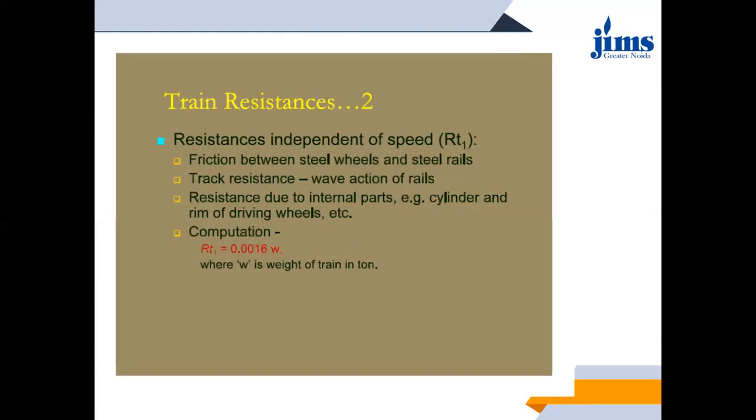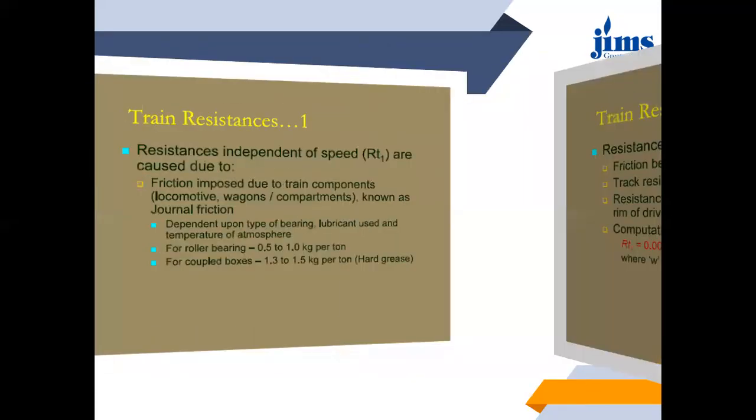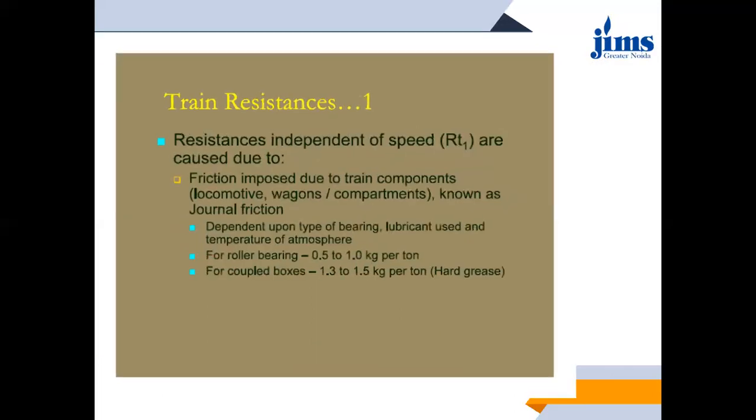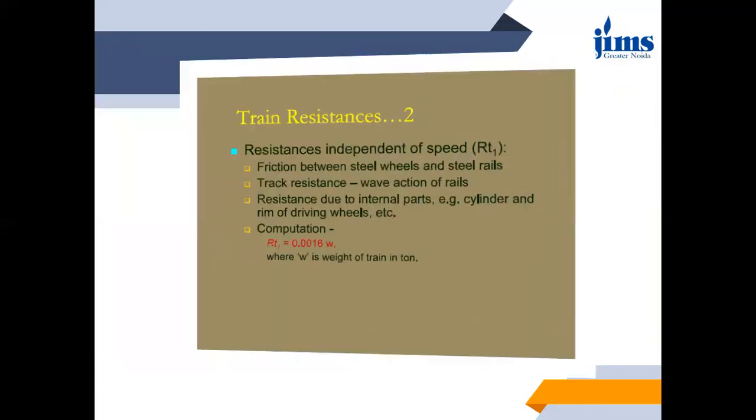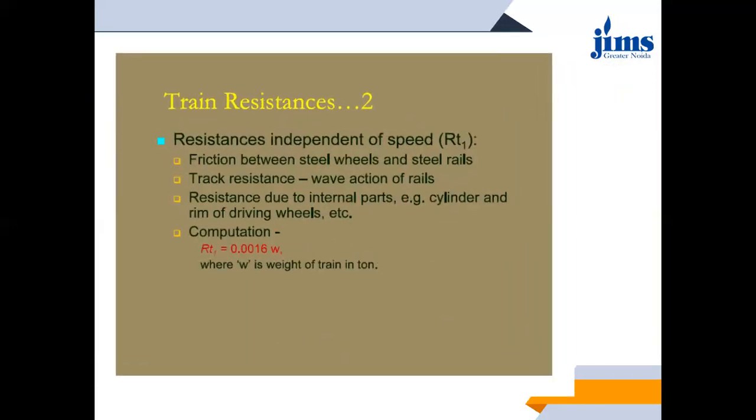Okay, resistance independent of speed, RT1, is caused due to certain causes. It is caused due to friction between steel wheels and steel rails, track resistance, and wave action, like wave action of waves. Then resistance due to the internal parts like cylinders and rim of the driving wheels. All these causes contribute to the resistance independent of speed.